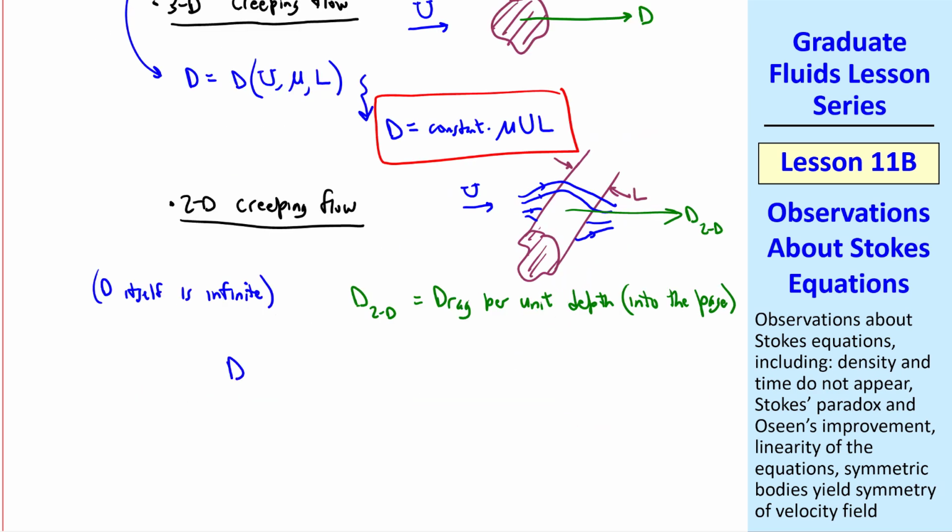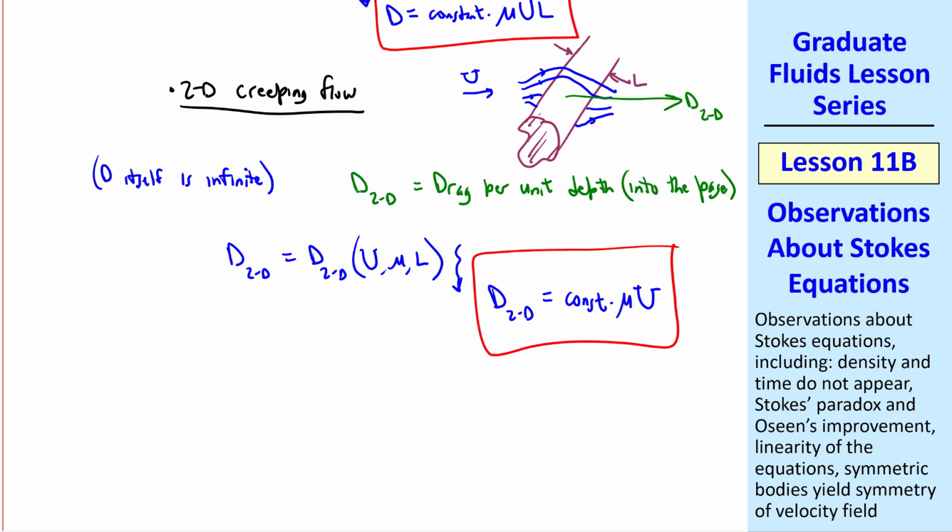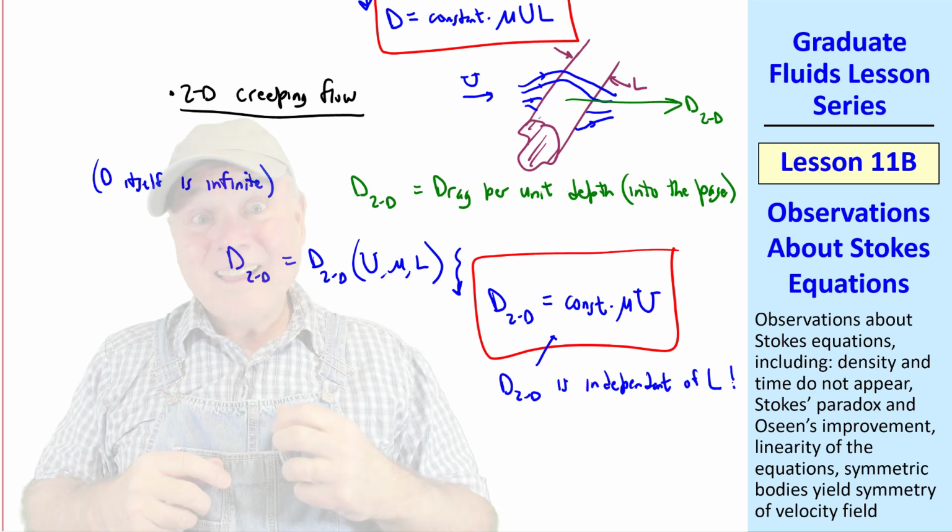Our dimensional analysis is similar to the 3D case, but when we go through the analysis, we find that D2D equals a constant times mu U. The L has dropped out to make this drag a force per length. In other words, we're saying that D2D is independent of length scale L.